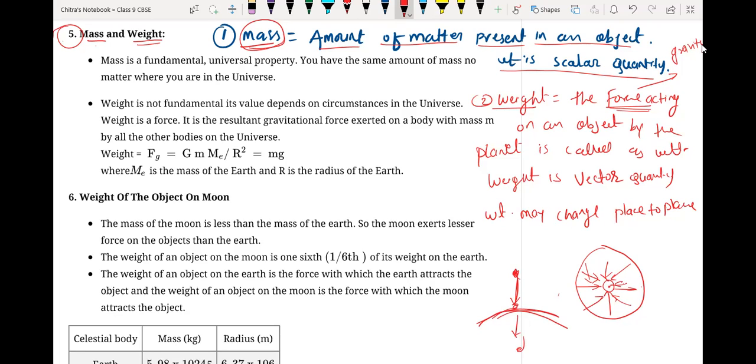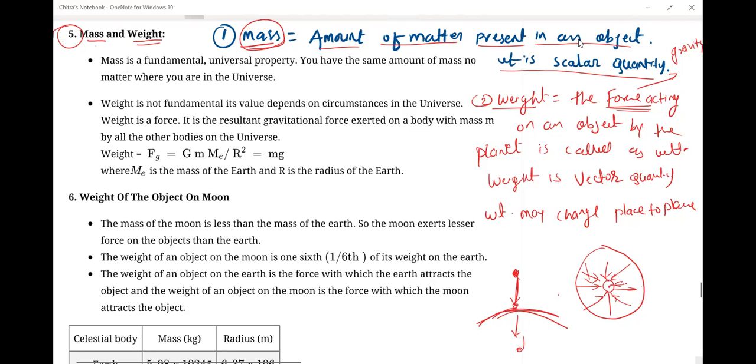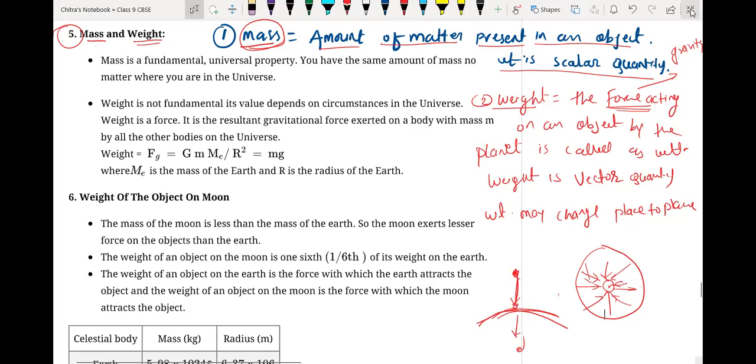Okay, so the gravity at the center of Earth will be zero. Understood, beta? Yes, sir. Because from all the possible directions, equal and opposite force will work. That's why the resultant force at the center of any planet will be 0.